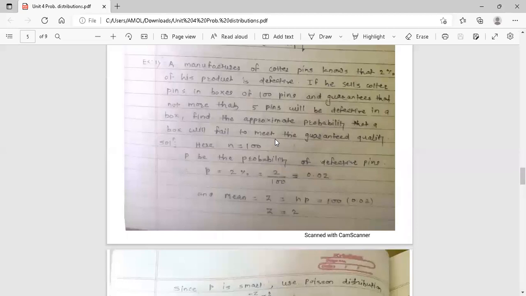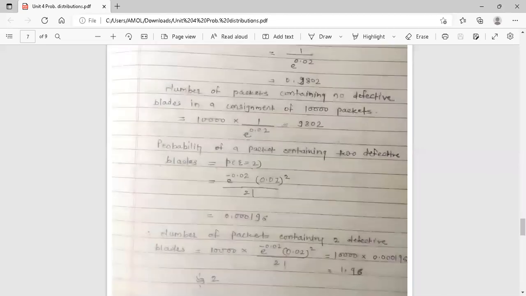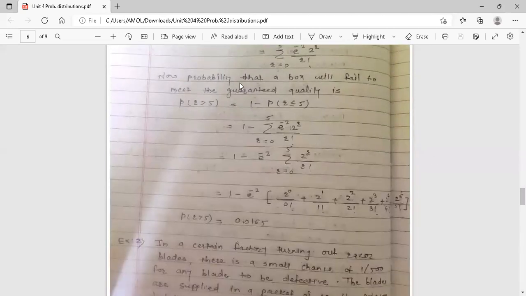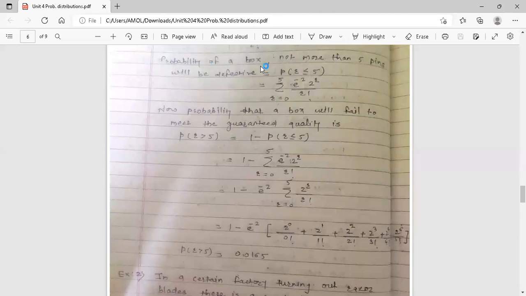This previous step is the probability of the guarantee. Now the manufacturer fails to meet the guaranteed quality means the manufacturer is not satisfying the condition that not more than 5 pins will be defective.